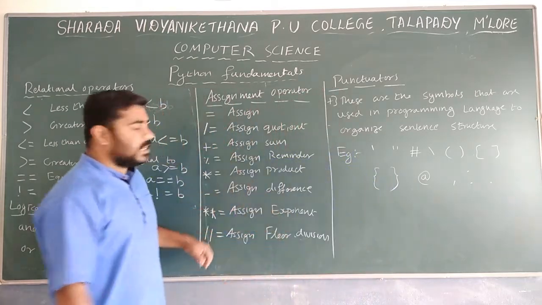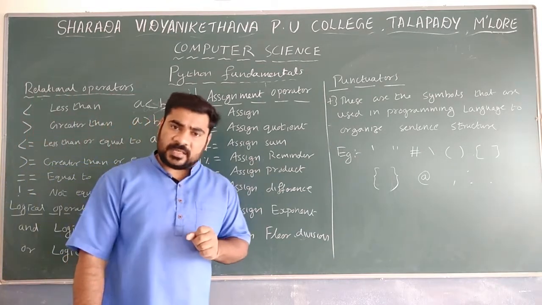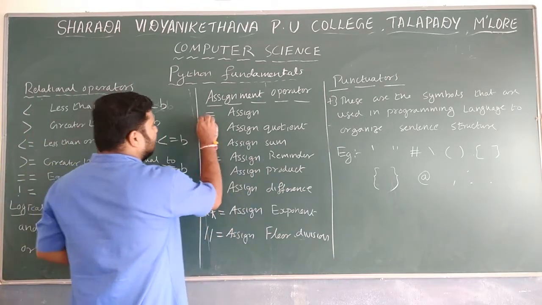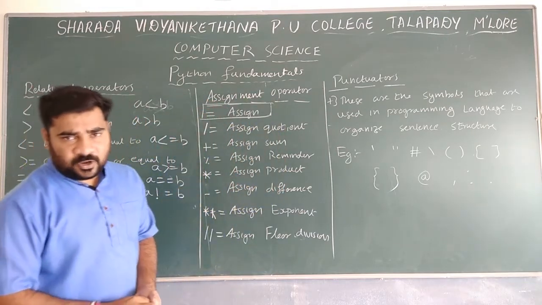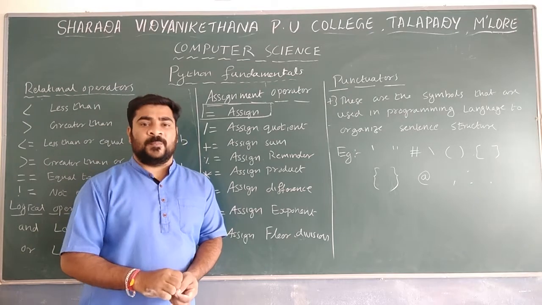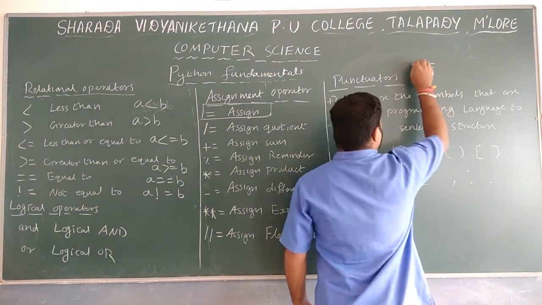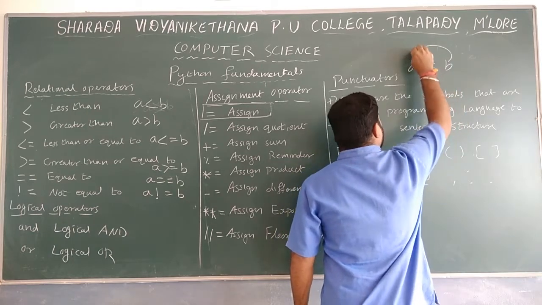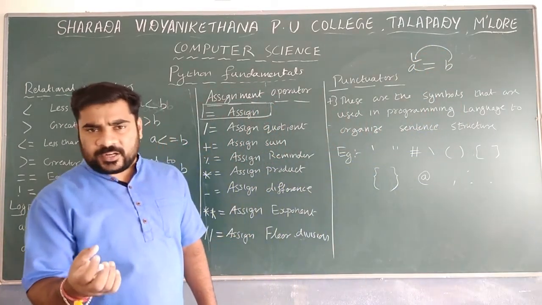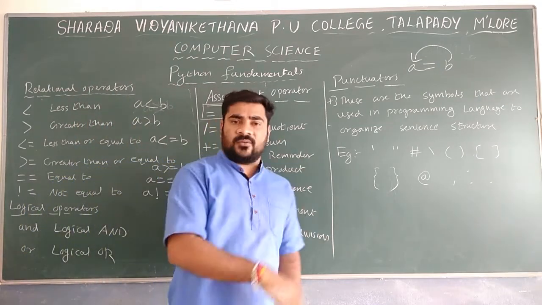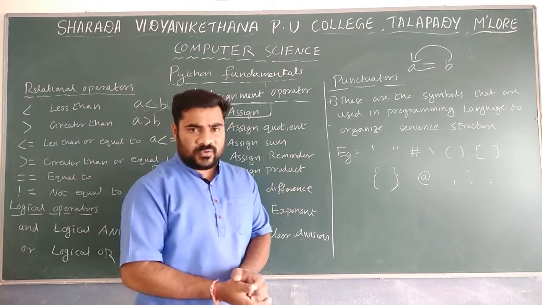The next one is the assignment operator. Mainly there is one assignment operator, which is assignment. It is used for assigning values. Always, the right side value is assigned to the left side. Remember, if A equal to B is given, the value stored in B will be assigned to A. The R value is assigned to the L value. I will explain later how it is assigned.